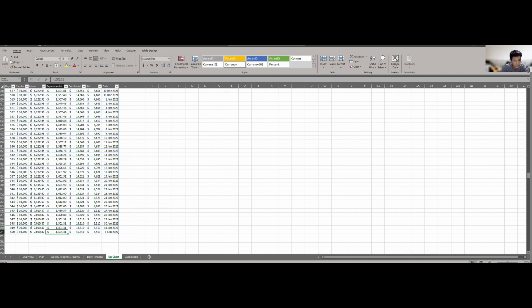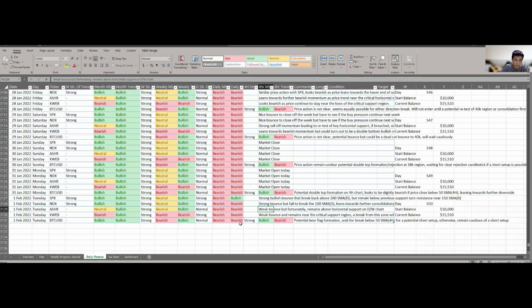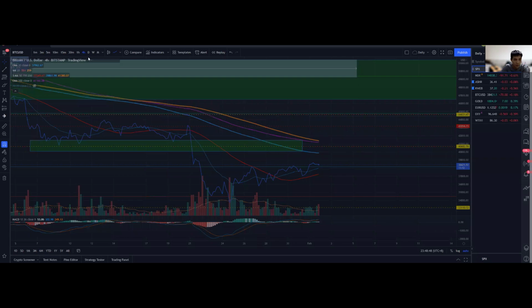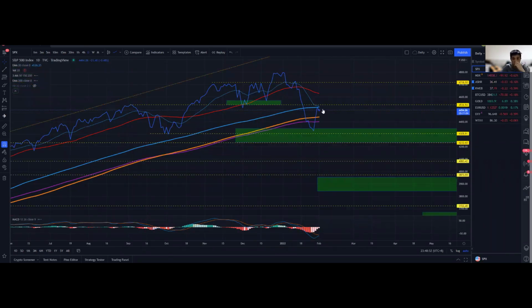Other than that, if you look across the market, on the US market things definitely had a very strong bounce yesterday, especially for the S&P 500. You can see that we strongly broke above the 200-day simple moving average, and right now we are facing some resistance at the 150-day simple moving average on the daily chart. This also happens to be the previous resistance, then support, and now it's turning into resistance again. So potentially we could have a retracement to even retest the 200-day exponential moving average region. If support is found and we can break above, there will be a much clearer confirmation of a reversal back to a bullish continuation trend.